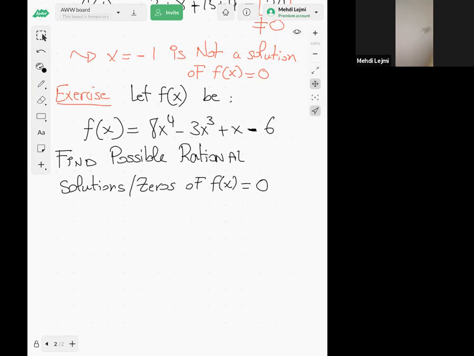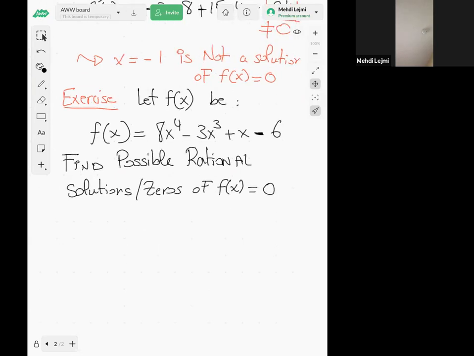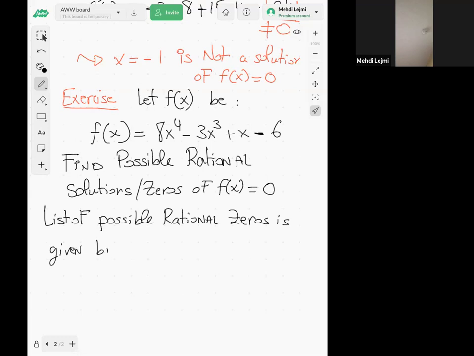So the list of possible rational solutions of f of x equal to 0, or rational zeros, is given by factors of the constant.